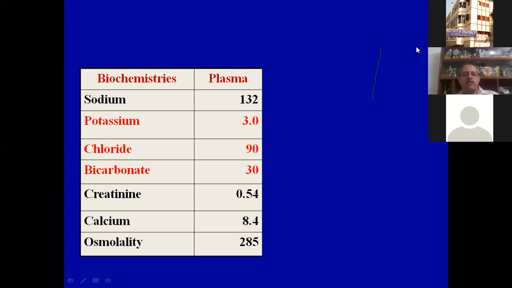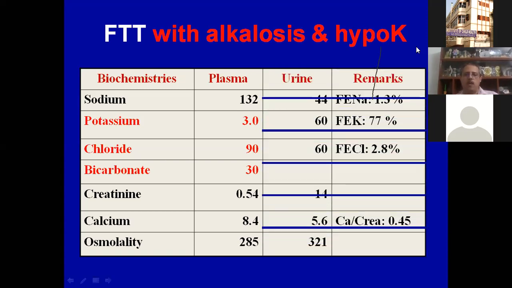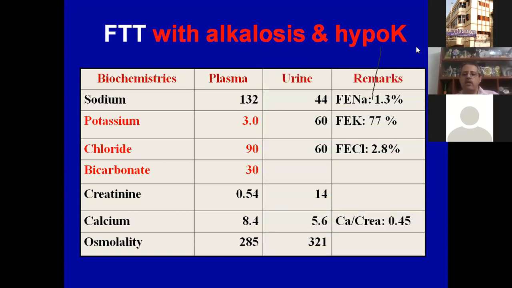What we find here is the classical picture of an alkalosis with hypokalemia. And the urine, if your potassium is low, your urine should be retaining potassium. But here the urine is losing potassium. If your chloride is low, your urine should be retaining chloride, but that's also not happening. And the calcium creatinine ratio is high.